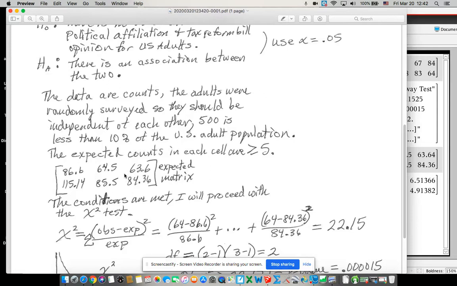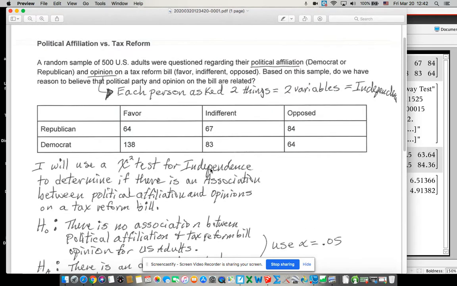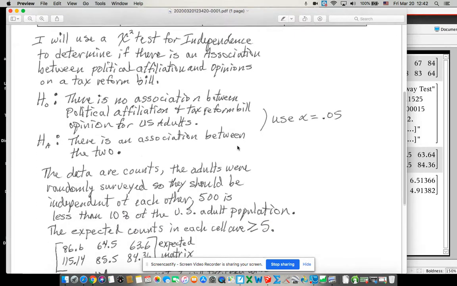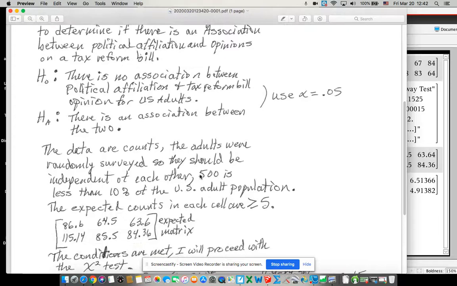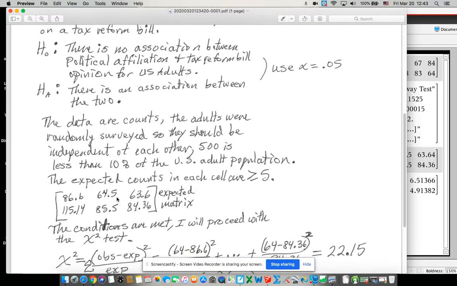And then I have to do S, the sample size. So the expected counts in each cell are bigger than 5. You have to show the matrix. You have to show that every single one of these numbers is 5 or larger. Now you can write it in its own matrix, which I did, or you can actually just write them up here next to the other original numbers. So you can write those numbers up here, but if you put it in the original table, you should mention it down here, see table, or see given table, or something like that. You should mention it.